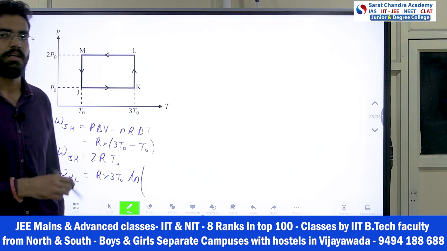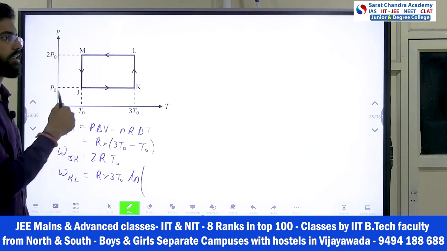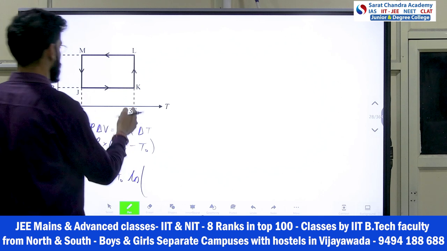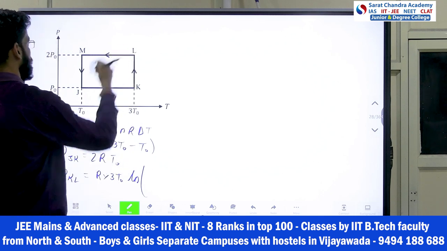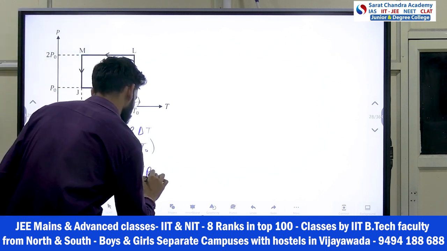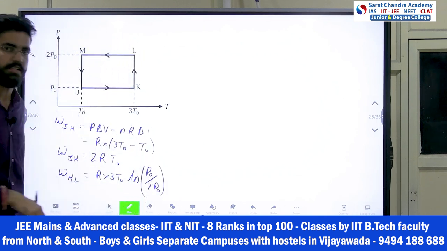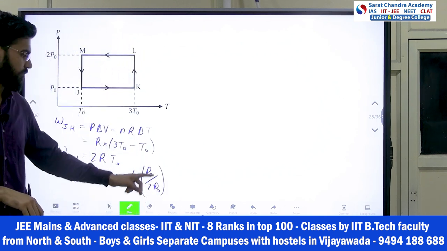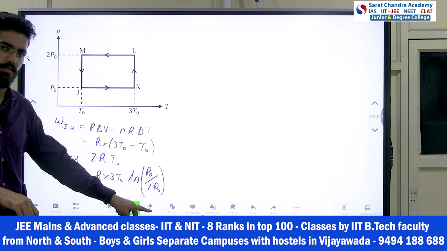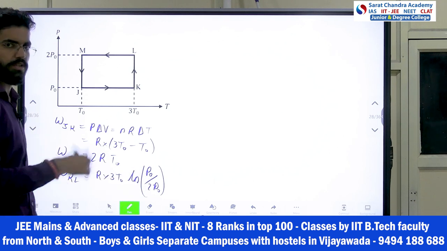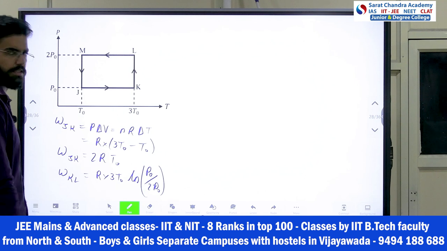Or I can say initial pressure divided by final pressure, because pressure and volume are inversely proportional. So initial pressure is P naught, and final is 2 P naught, so P naught by 2 P naught. Generally we write the formula in terms of volume, final volume divided by initial volume. Here in terms of pressure it will become reverse, because they are inversely proportional at constant temperature.